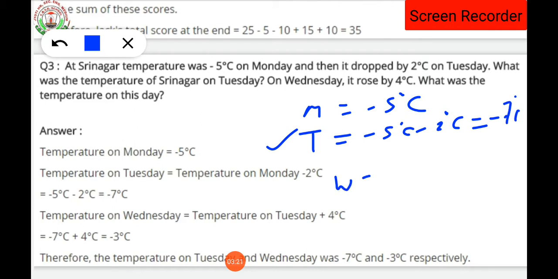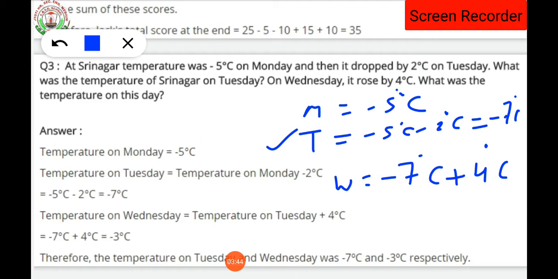Now what will be the temperature on Wednesday? If the temperature rose by 4 degrees centigrade, that means increase, a plus sign will come. Decrease or drop means a minus sign will come. The temperature on Tuesday is minus 7 degrees Celsius. Now it rose 4 degrees Celsius, that is plus 4.